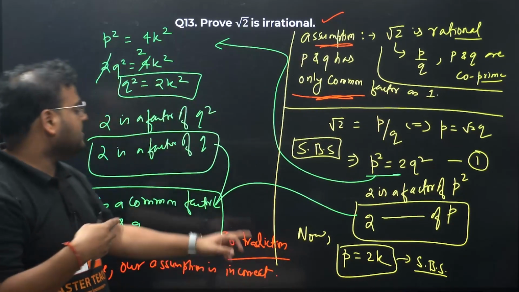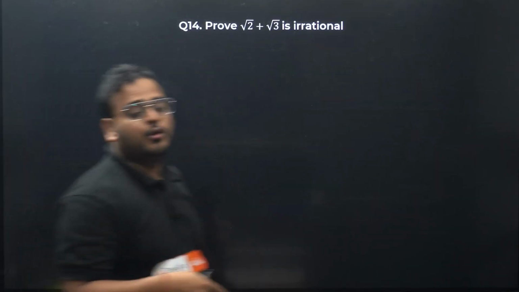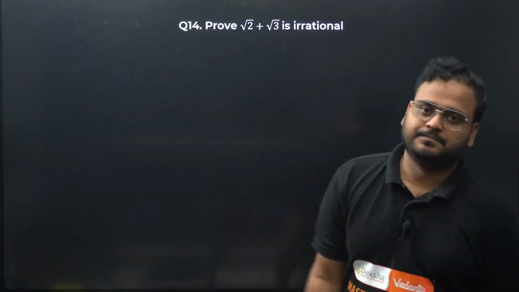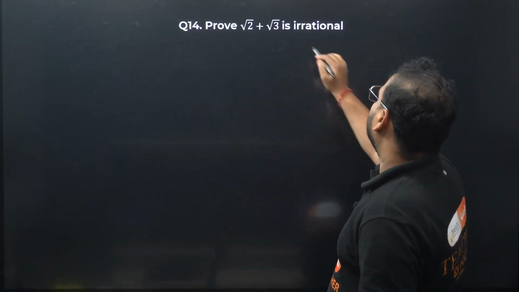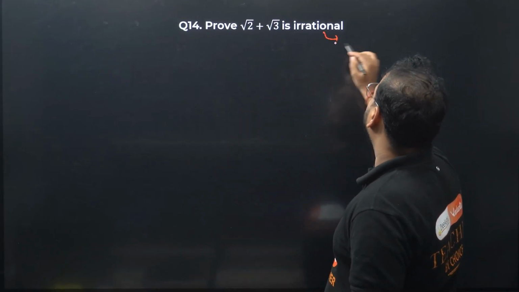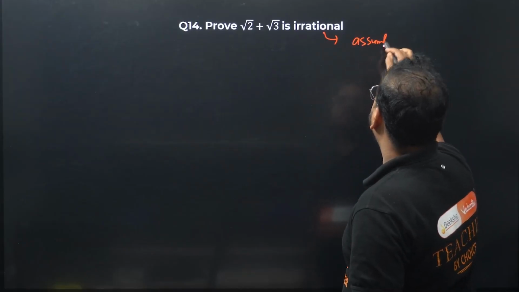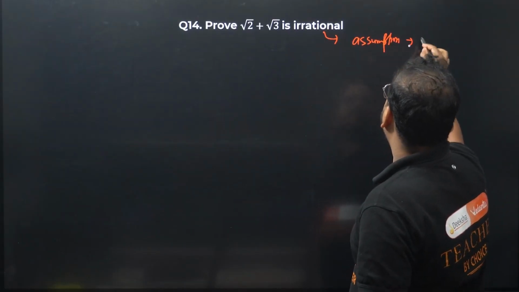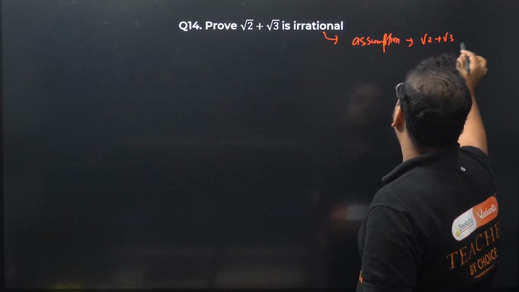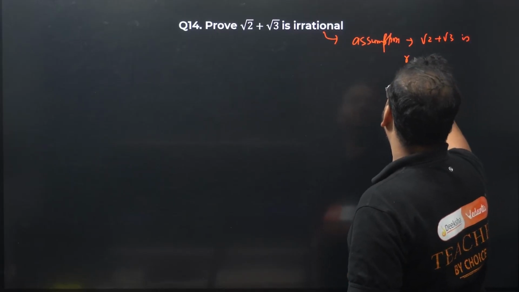Then what other year they ask? They ask this kind of question: root 2 plus root 3 is irrational. Okay, let's see. Same thing is there. Assume it to be rational. We have to take our assumption. Our assumption is that root 2 plus root 3 is rational.